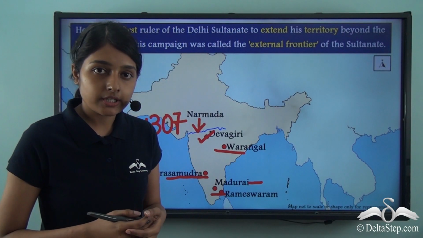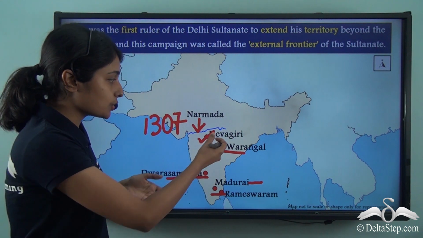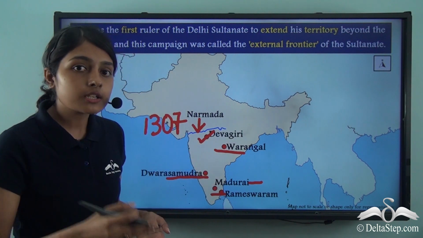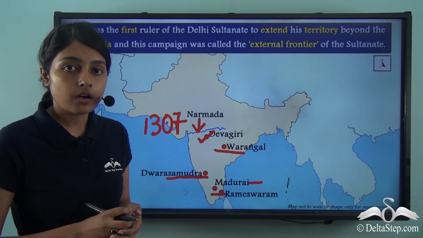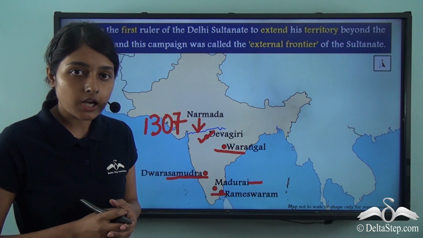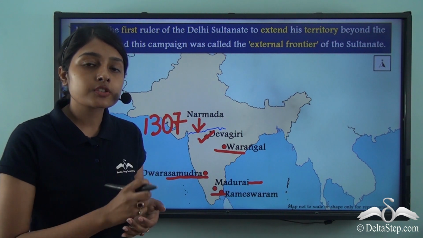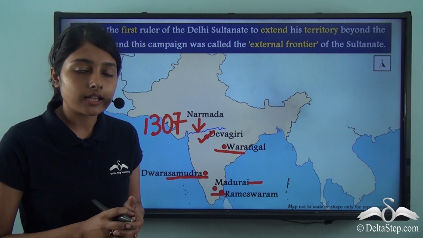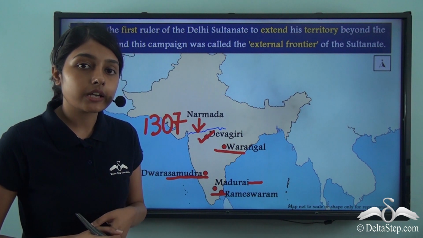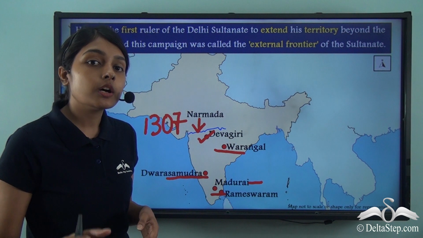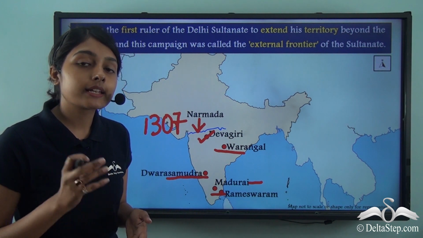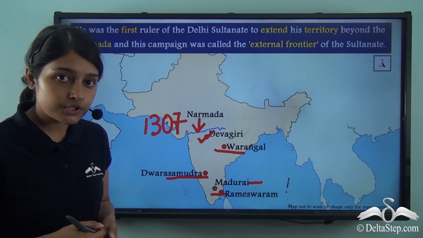This is the river Narmada, and the territories that are there beyond this river are together called the Deccan area or the southern parts of the country. Now, the former sultans under the Delhi Sultanate never extended their territories beyond river Narmada. That is, they never went to attack and conquer and capture the Deccan regions.